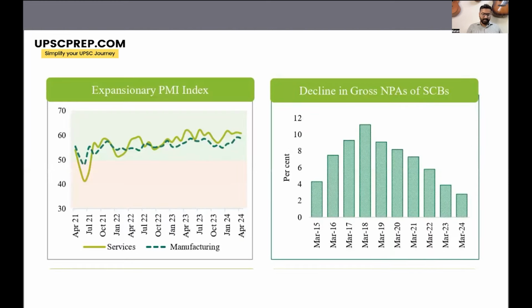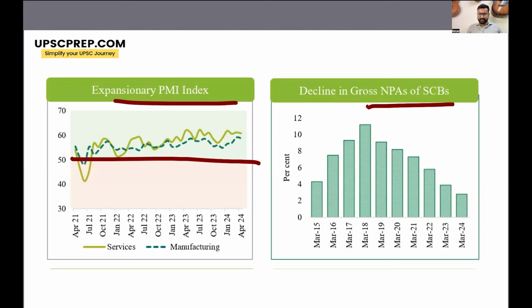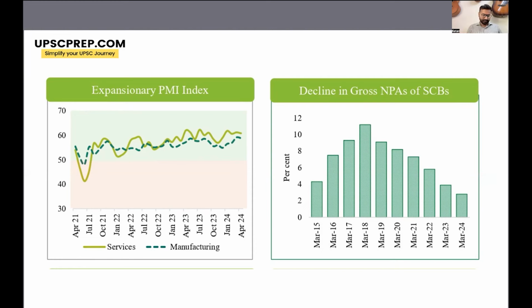Then the PMI index has been in the expansionary zone for quite some time now. PMI is the Purchasing Managers Index, and if it is greater than 50, it means that the sectors are growing. Both the services and manufacturing sectors have been above 50 and have been experiencing good growth. The non-performing assets of commercial banks have been going down, which means the balance sheets of the banks are also in good health. That shows that the economy is growing.